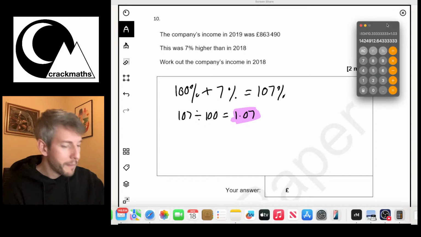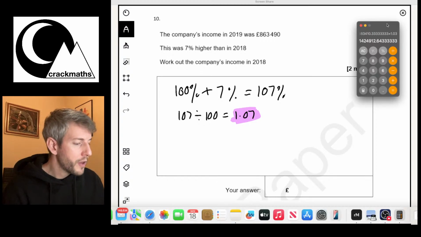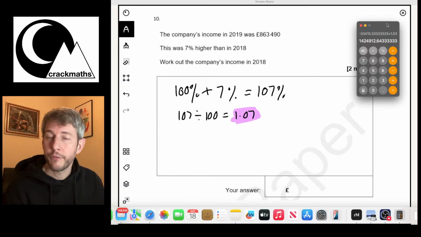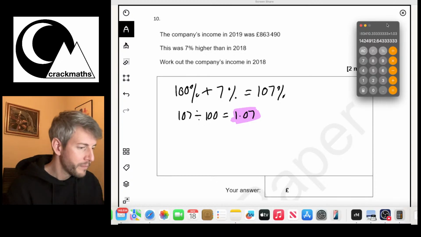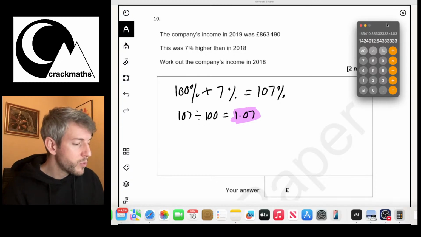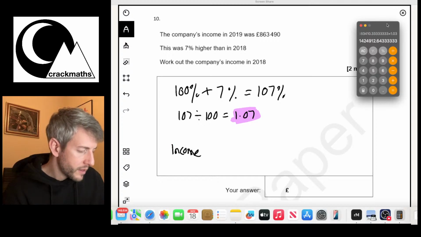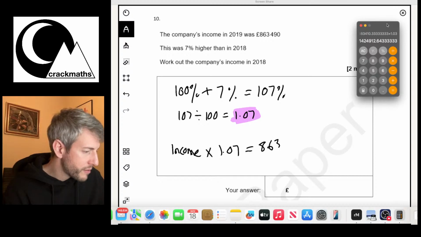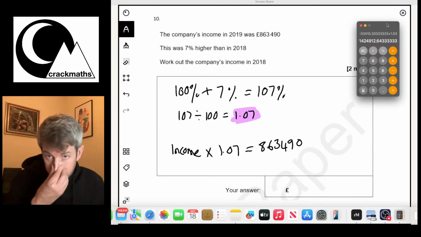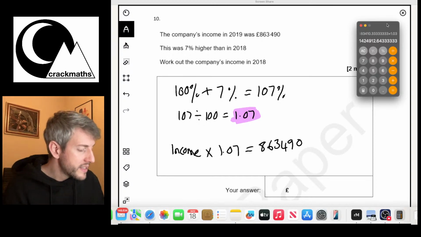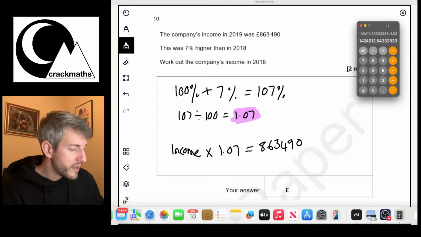So what we've got to think about here is the question at hand. The company's income in 2019 was £863,490. Okay, so this was 7% higher. So basically what we've got is the income in 2018. I'm just going to write that as income times 1.07, okay, because it had a 7% increase, is now equal to 863,490. So what we're going to do with this is we need to do a reverse calculation.